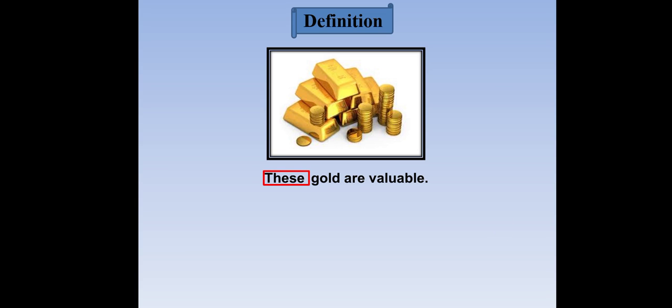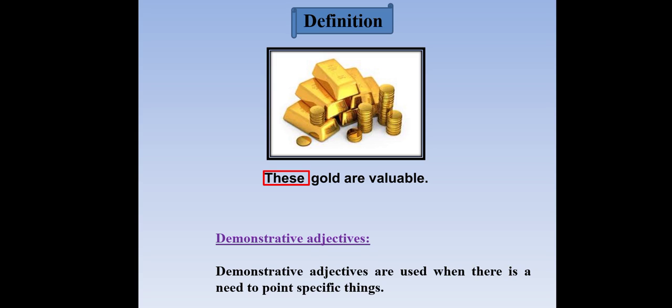Definition. These gold are valuable. Demonstrative adjective. Demonstrative adjectives are used when there is a need to point to specific things. It's a demonstrative. These gold are valuable. This ring is fine. Examples: these, that, those. These words are used in the sentence before the noun.